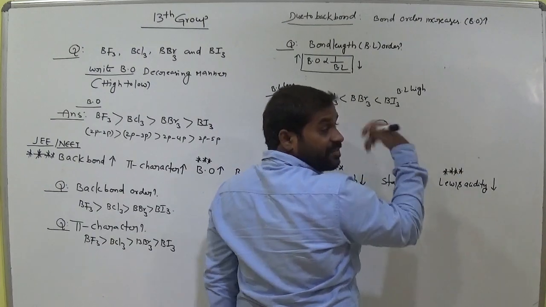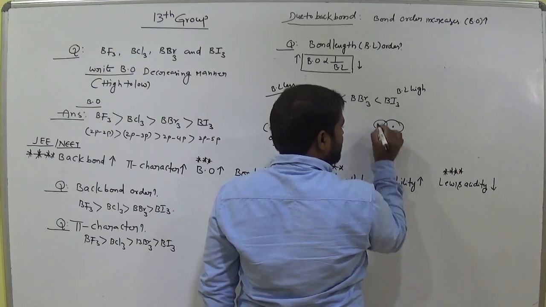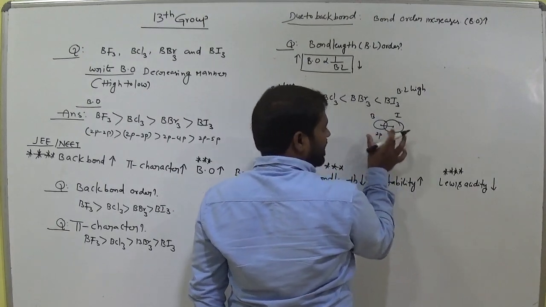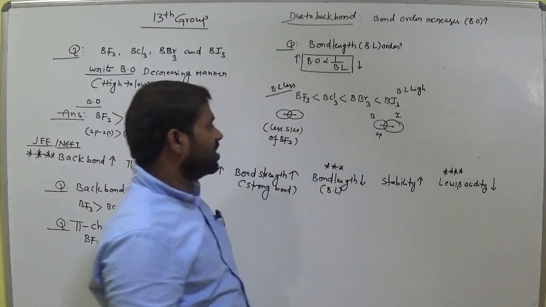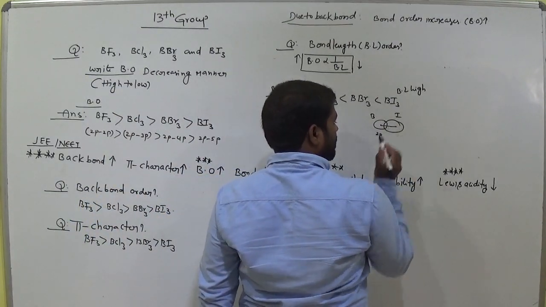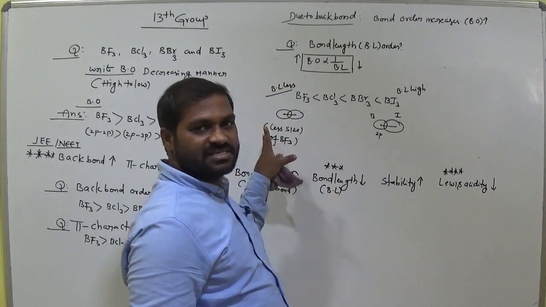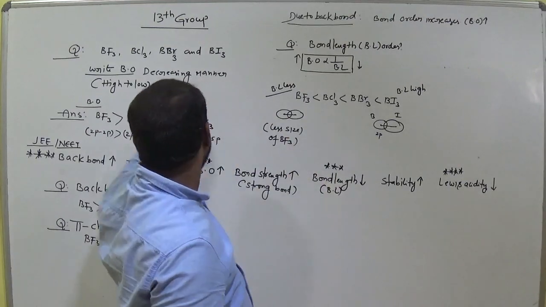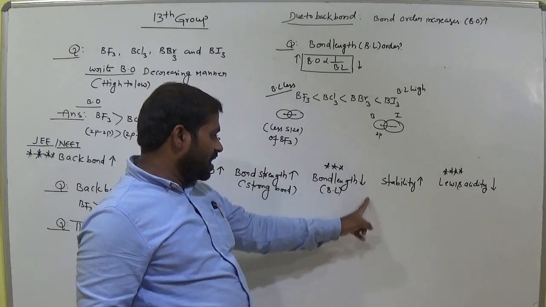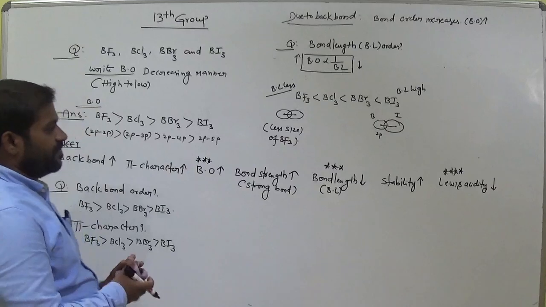For iodine it is a very big size. Iodine is very big. This is boron, this is iodine representation. So bond length is high. Clear? So bond length is high for this one, and bond length is less for the other. Okay, clear? So why? Because of the bond order manner. Bond order is inversely proportional to bond length or not. This is high, this is low. Clear up to everyone? So very important.